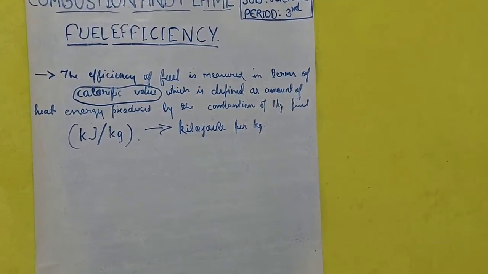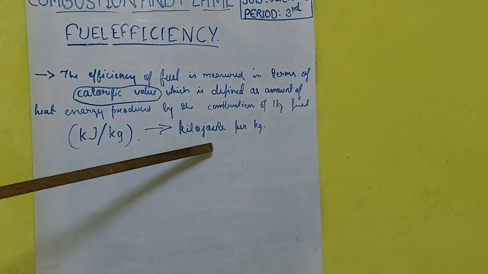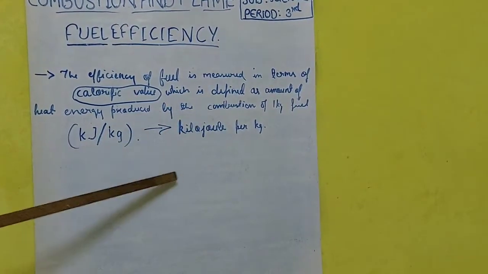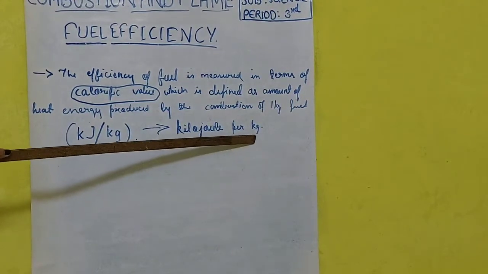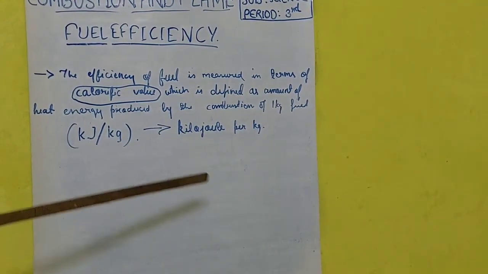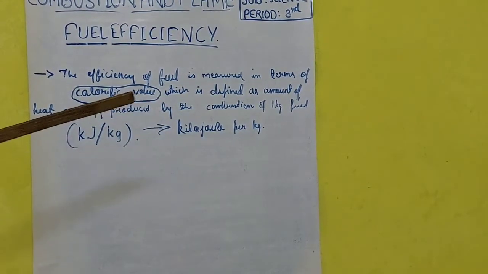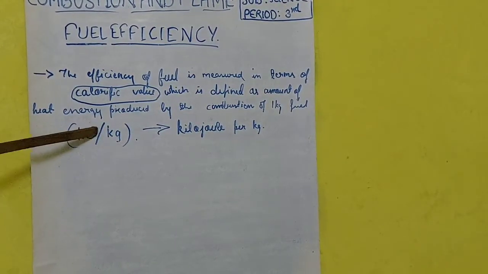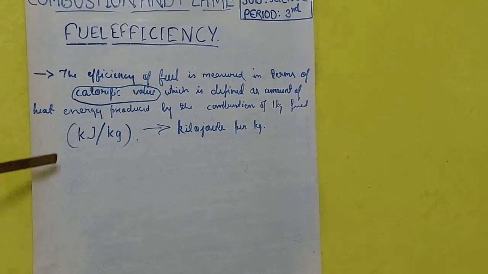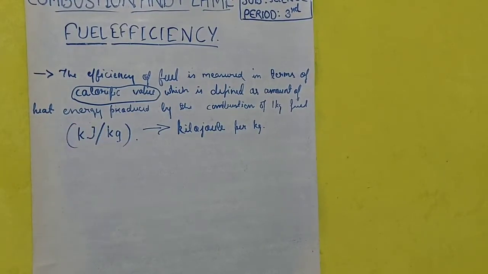The unit of energy is joule. Clear? And per kg means 1 kg of fuel. So, kilojoule per kg, and its short form is written as kJ/kg. So, this is called fuel efficiency. Are you all clear?